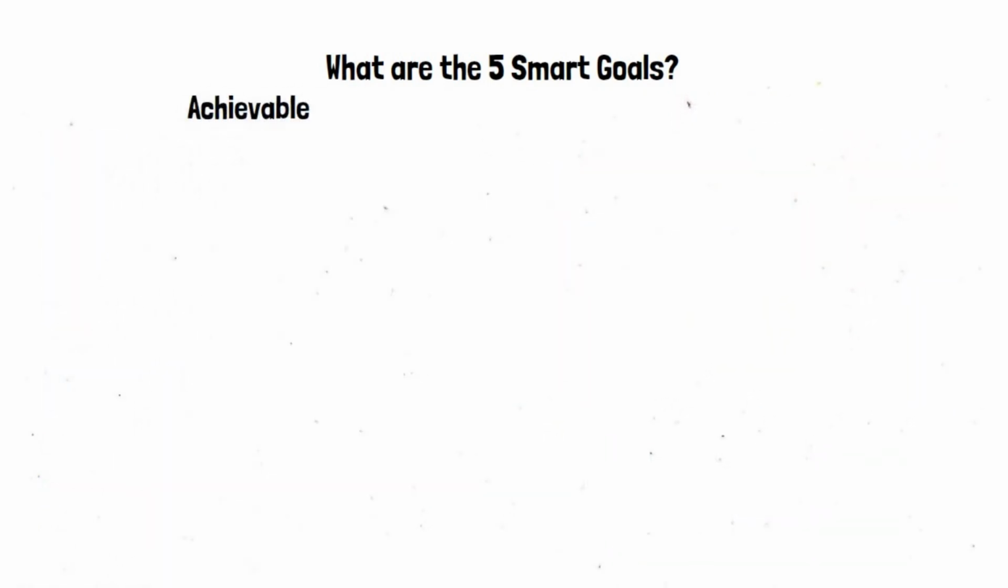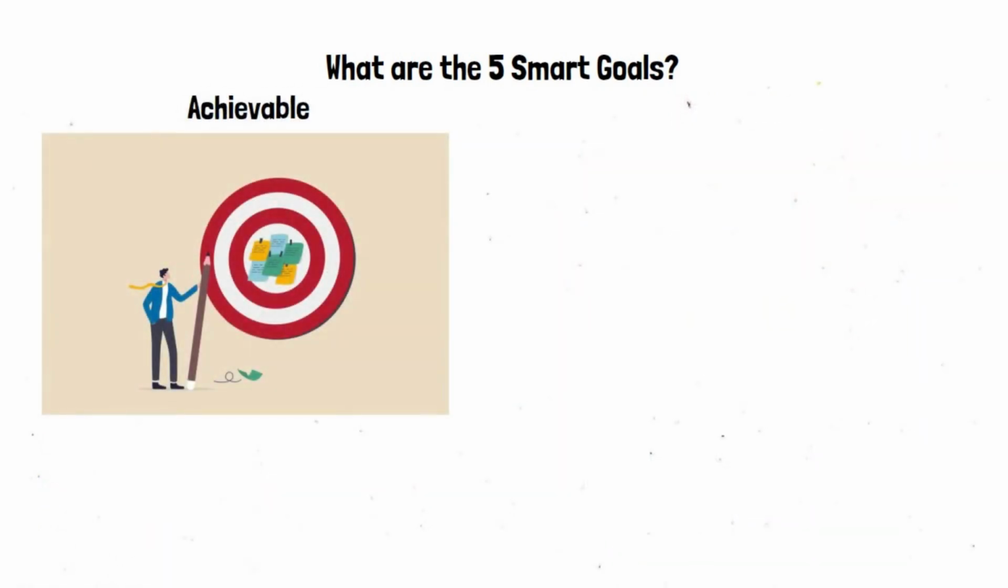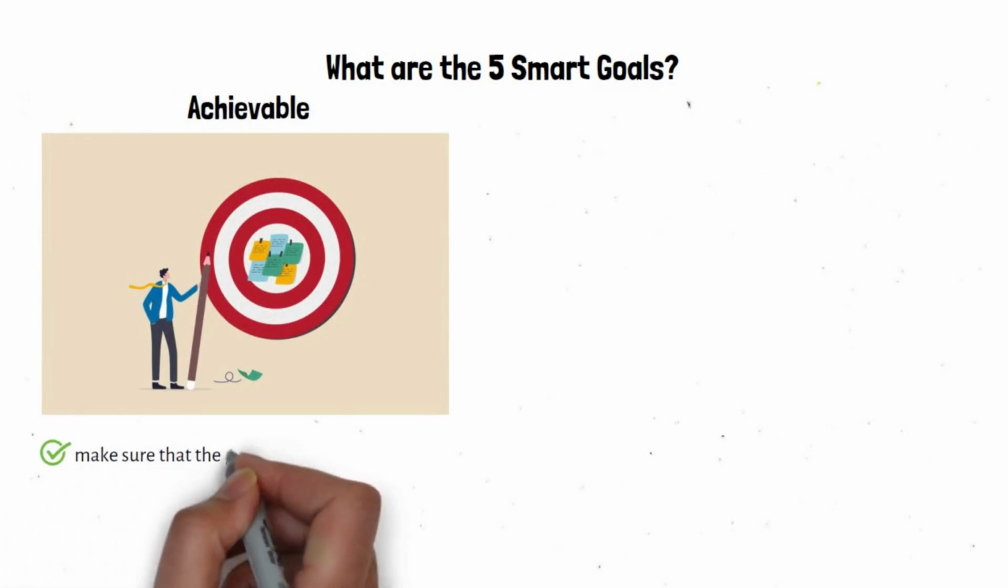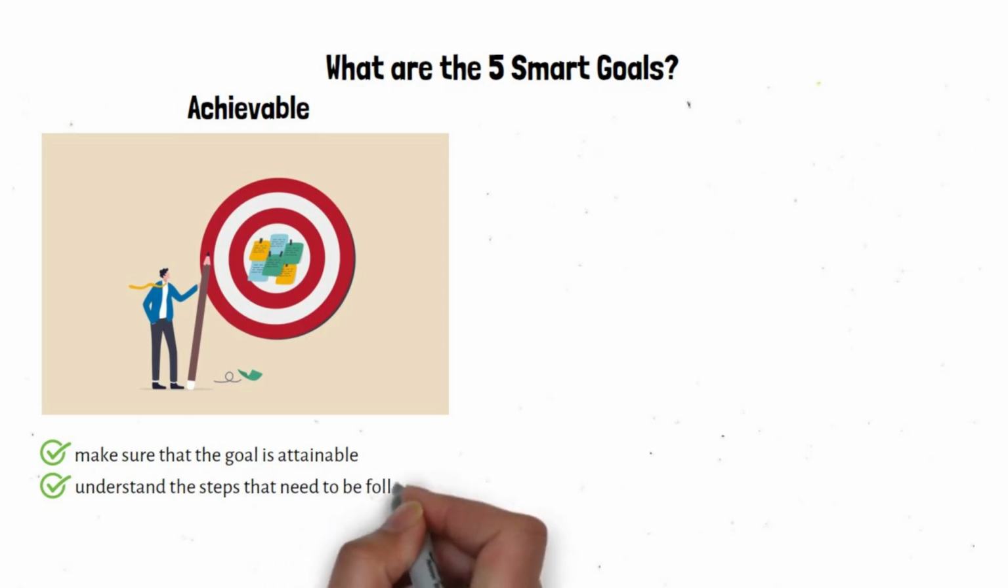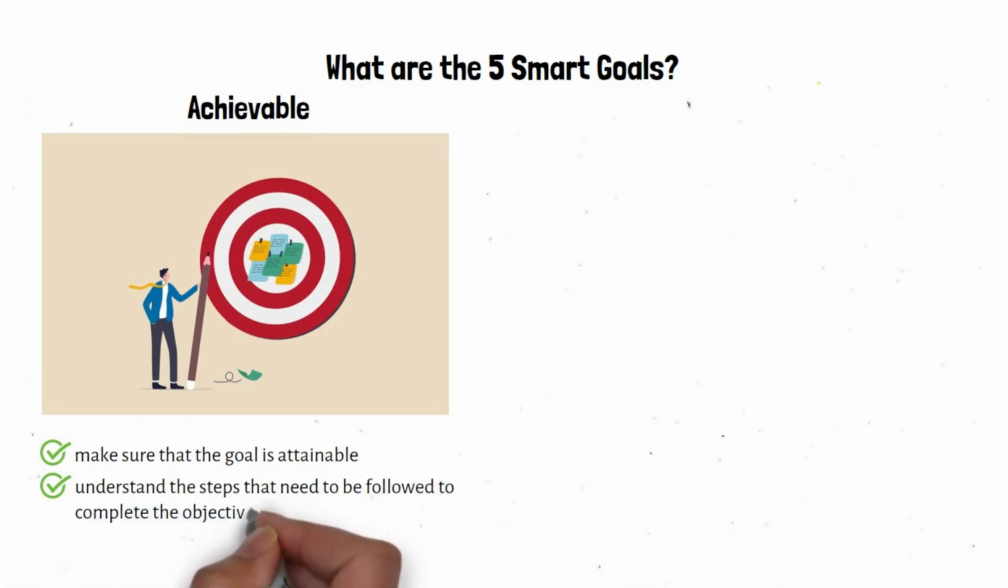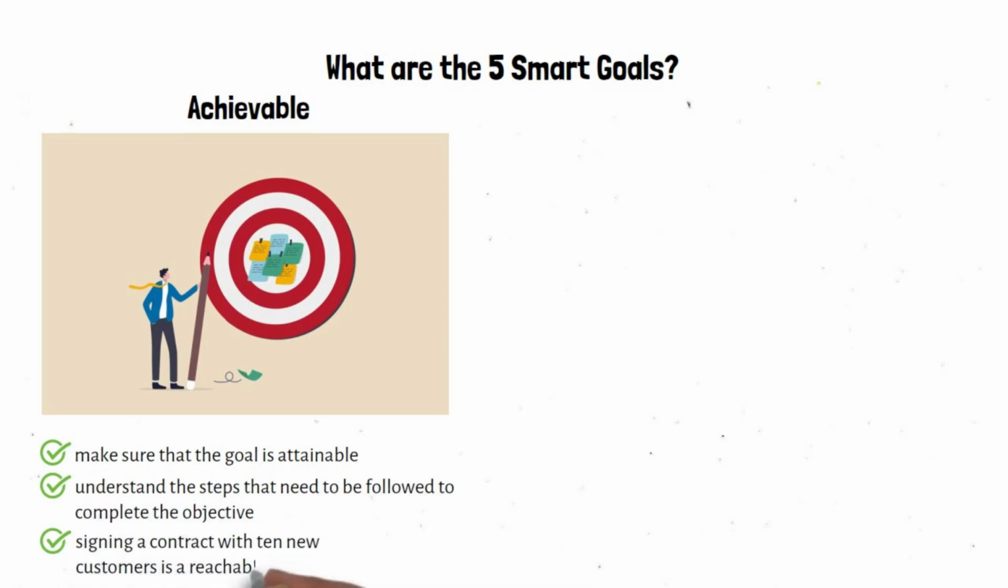Achievable. The A refers to achievable, attainable. It reminds you to check to make sure that the goal is attainable, because team members are motivated by goals that are attainable. They should understand the steps that need to be followed to complete the objective. For example, signing a contract with 10 new customers is a reachable goal.